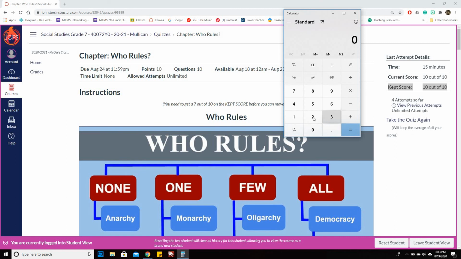So to get this average, we're going to add 2, which is your first grade, plus 10, equal that. And now because you have 2 numbers, you're dividing it by 2. So divide by 2. Now you end up with a 6 out of 10. So you tried it twice and you got a 6 out of 10. And so now I would say to you, you need to do it again because you need to have higher than a 7.